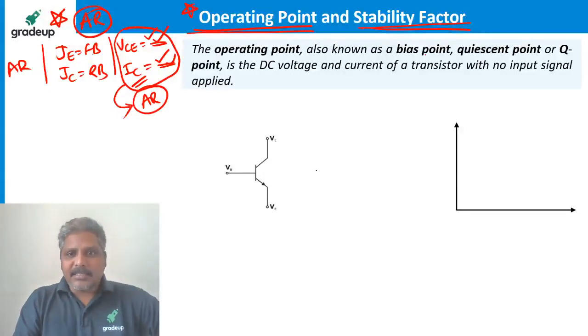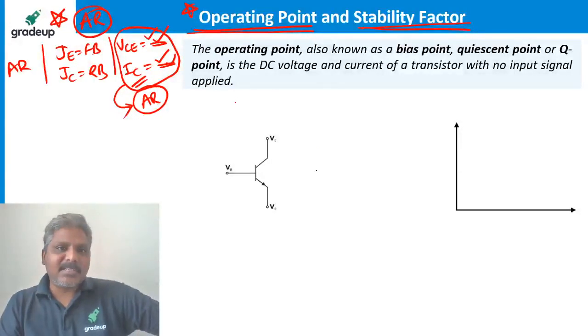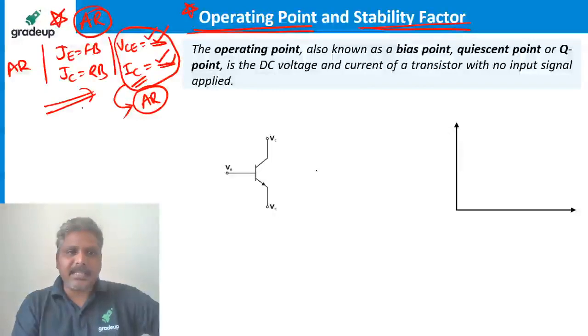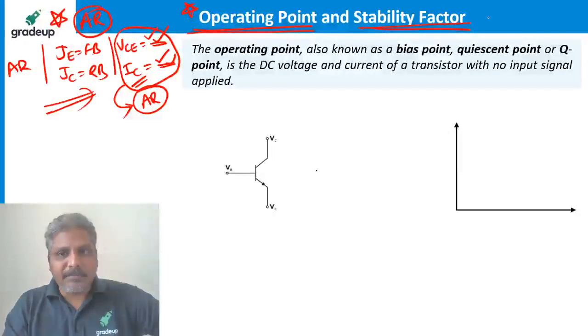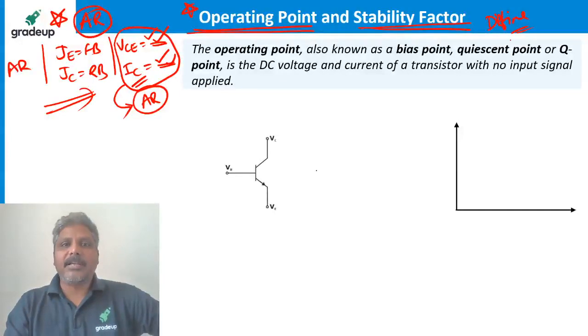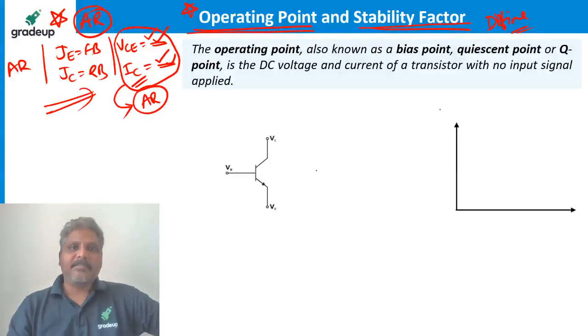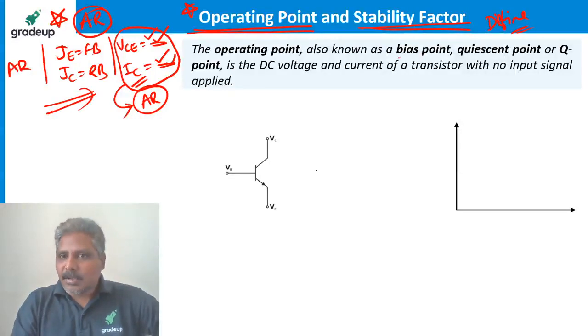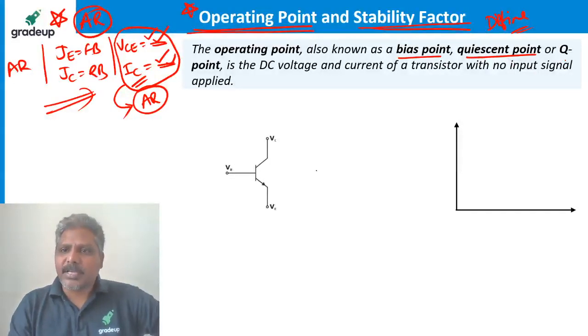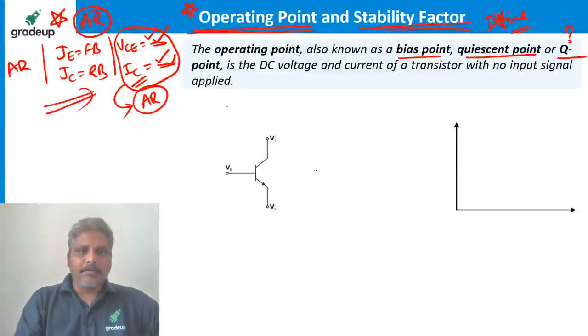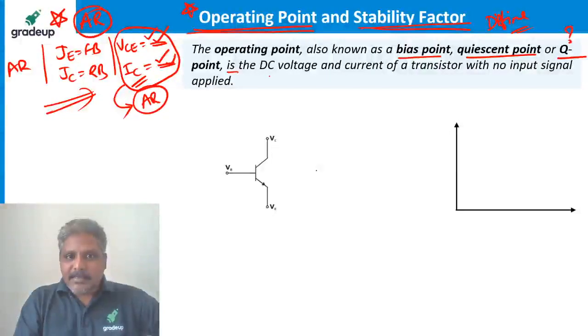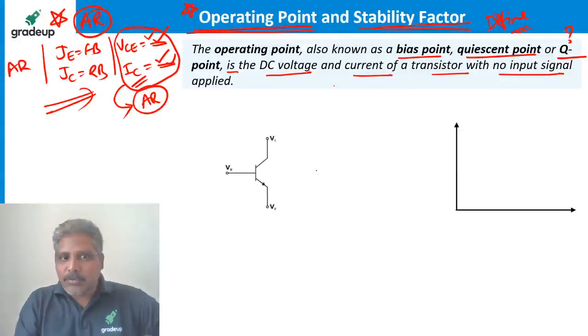See, this is a technical definition. You just remember like this, what I am saying. Nobody asked you to define and state what operating point is in the examination. Technically speaking, it can be defined like this: operating point, also known as bias point, quiescent point, Q point. Why it is called Q point and quiescent point, I'll tell you, wait for that. It is the DC voltage and current of a transistor with no input signal applied.